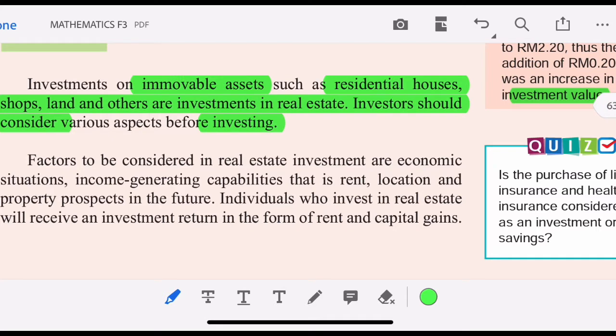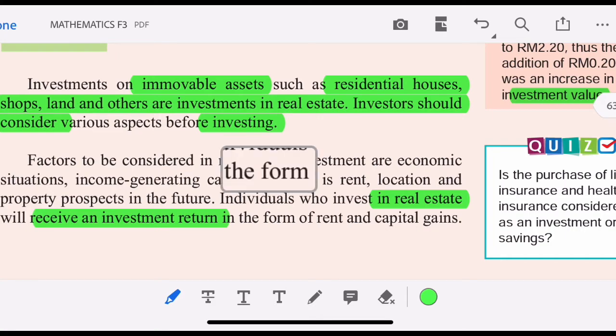Factors to be considered in real estate investment are economic situation, income generating capabilities, that is, rent, location, and property prospects in the future. Individuals who invest in real estate will receive an investment return in the form of rent